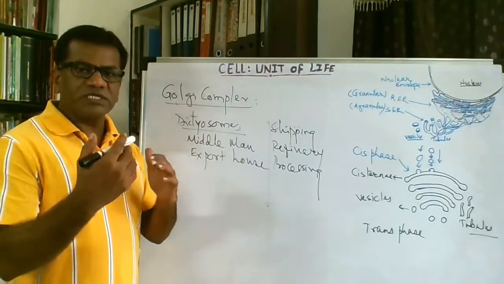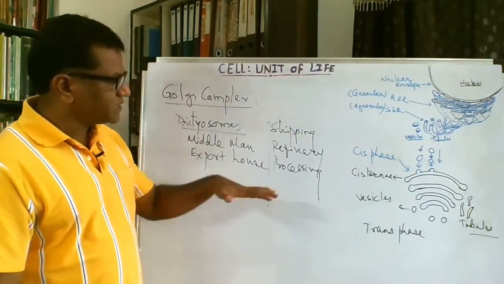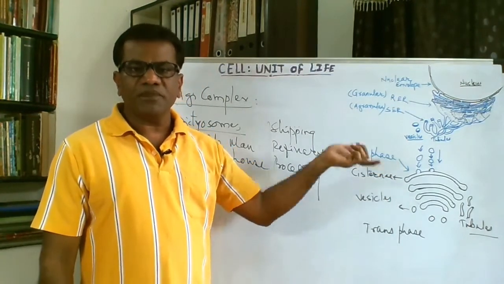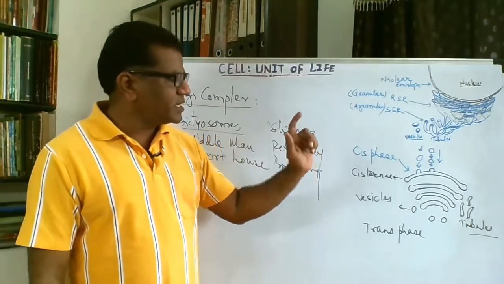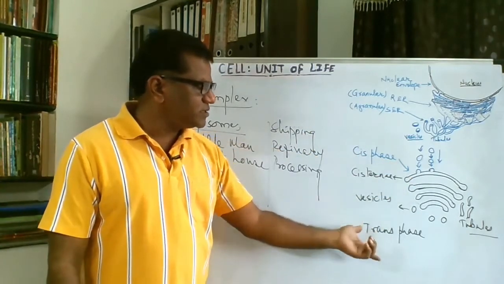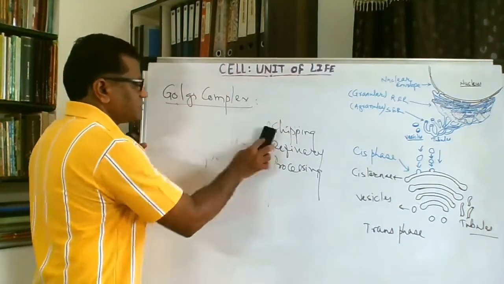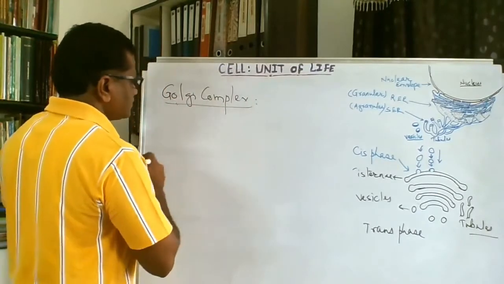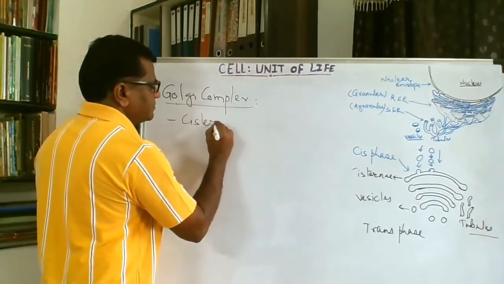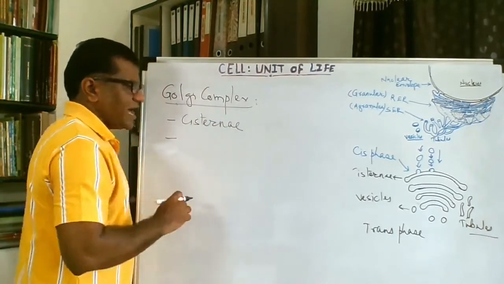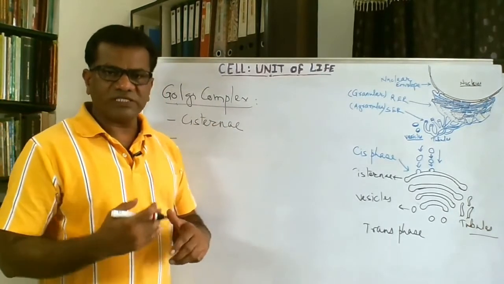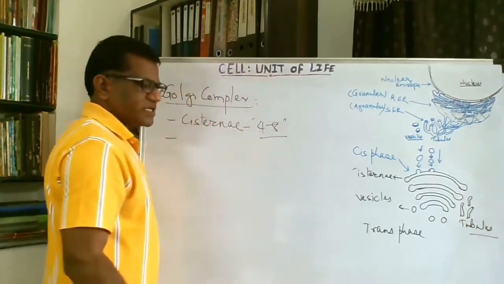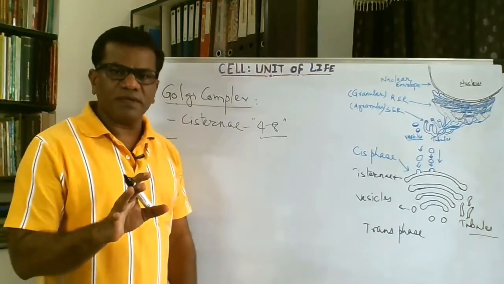In plants the lamellae or the cisternae are not interconnected. Just like endoplasmic reticulum, it is membrane bound and it is made up of cisternae, vesicles and tubules. So it is present in three forms like the endoplasmic reticulum. The forms are cisternae. These are flat membrane bound stacks. They are arranged one over another, and generally 4 to 8 stacks are present in one Golgi complex.